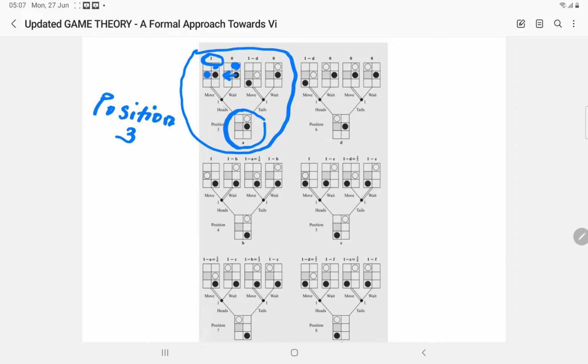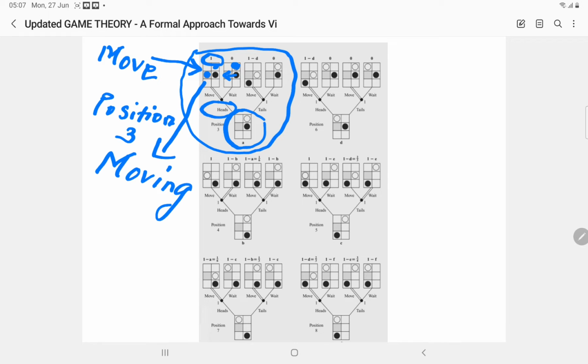So after a head comes up, it is clear that I need to decide to move. Waiting will not give me any outcome. I will definitely lose. So a dominant strategy is moving. Similarly, if tail comes up, it is clear that I need to move. Use the similar logic. I don't need to wait. And in that scenario, moving will be a dominant strategy.